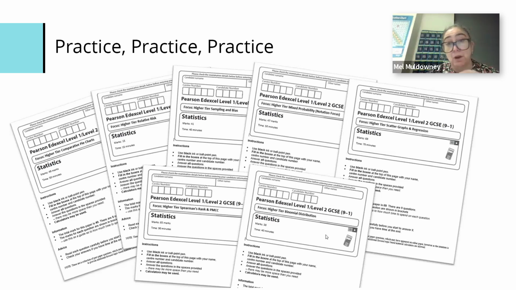They will have just gone up, or are just going up. We've got comparative pie charts. It's all the questions, and I've tried to do it in date order. So some of them are from the earlier GCSE, the previous GCSE to this, so they're not just from this current GCSE, because if they were appropriate, practice is practice. Then we've got relative risk, a selection of questions and mark schemes. I haven't yet done worked solutions, but I will do at some point, so you can use them with your students.